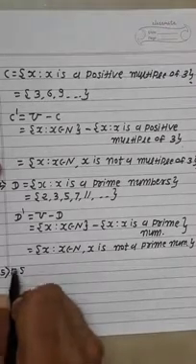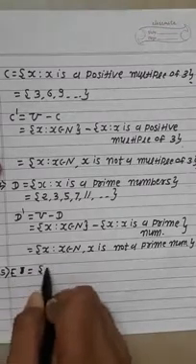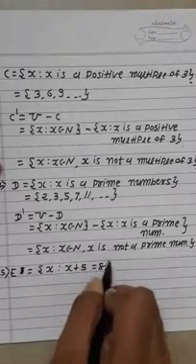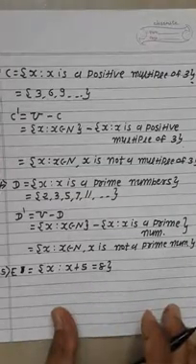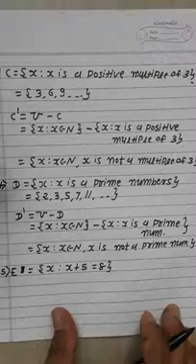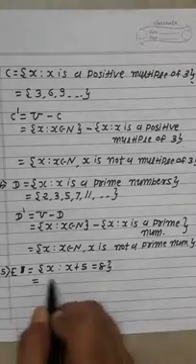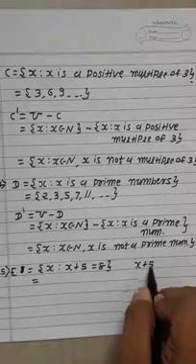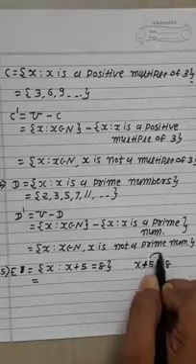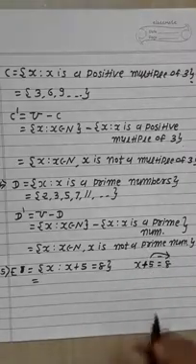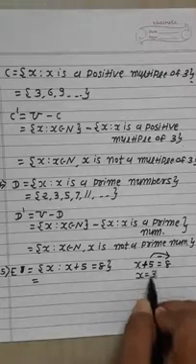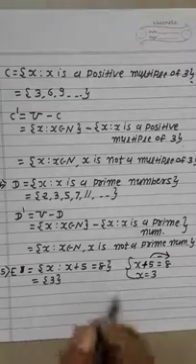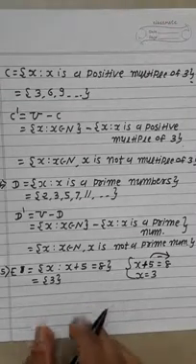Okay, now the next condition. Set E is equal to the set of X such that X plus 5 is equal to 8. First of all, X plus 5 is equal to 8. So we can simplify: 5 is written on the opposite side and the sign changes. So here we get X is equal to 3. Now we simplify this term, so we get the answer 3.